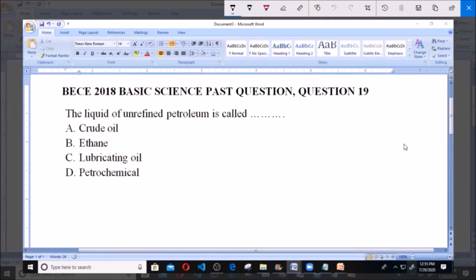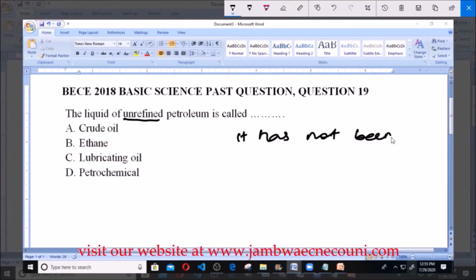Now we are asked about the liquid of unrefined petroleum. This word unrefined means it has not undergone a process, that is, where petroleum is gotten from has not been refined. A says crude oil, B says ethane, C says lubricating oil, and D says petrochemical.